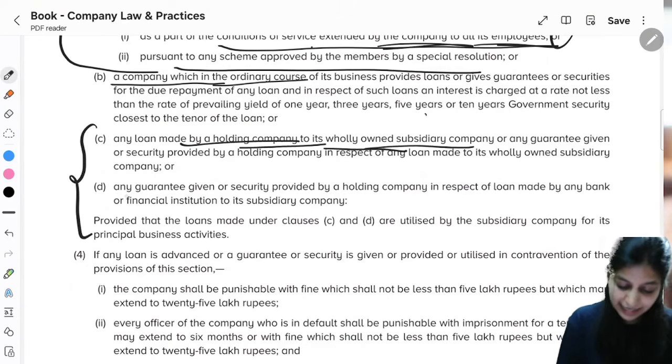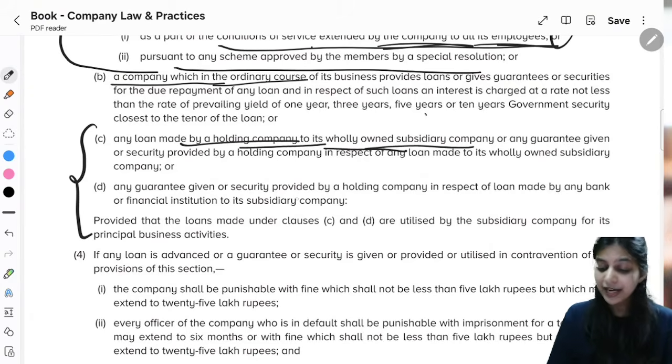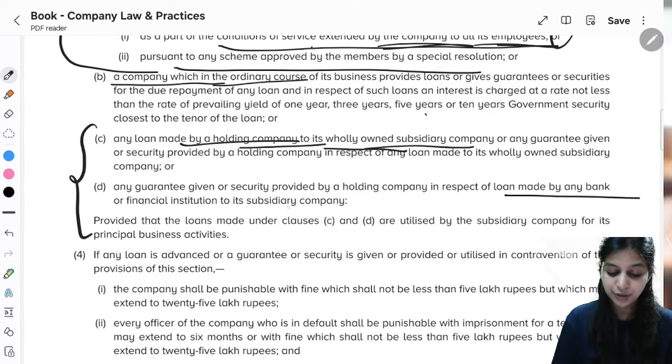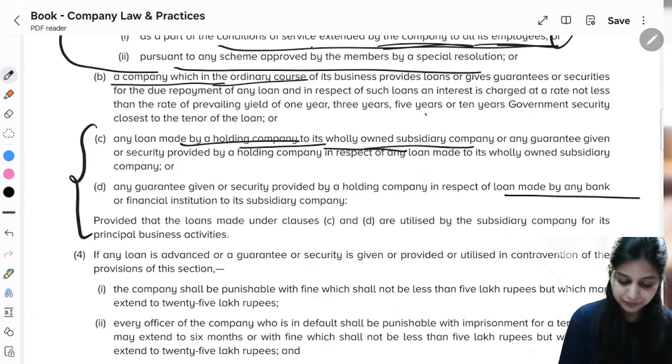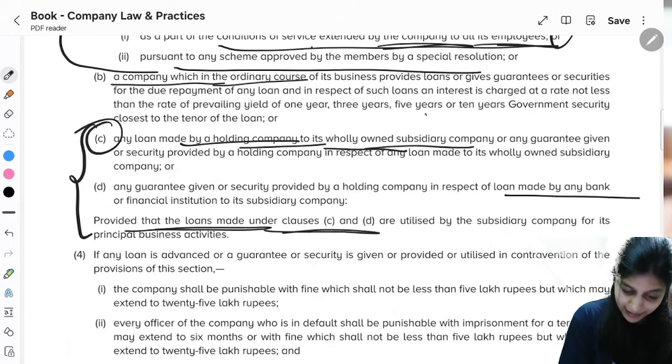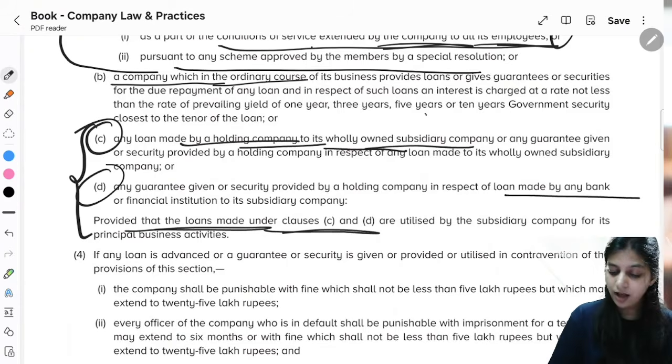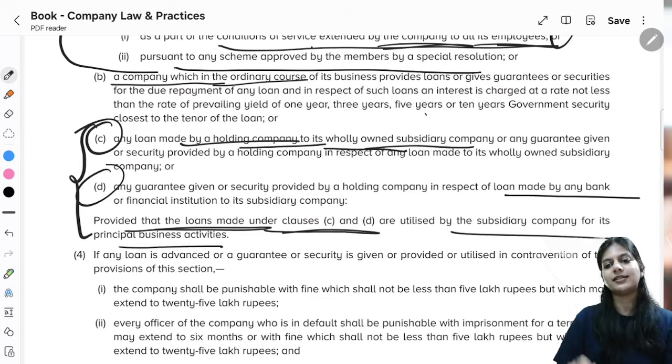Fourth point is any guarantee given or security provided by the holding company in respect of loan made by any company or financial institution to its subsidiary company. We'll understand this, don't worry. Next, provided that loan made under clause C and clause D are utilized by the subsidiary company for its principal business activities. We'll understand this.